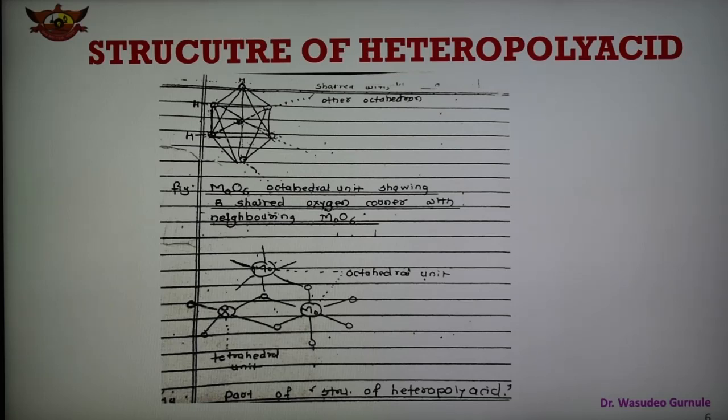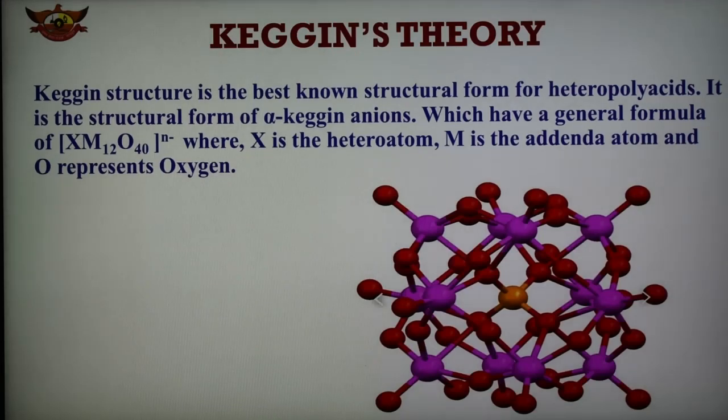So the contribution made by Pauling was the idea that the anion of a polyacid can be regarded as a self-contained unit having the typical coordinate structure. So this is another limitation of Pauling. And the next theory is the Keggin theory.